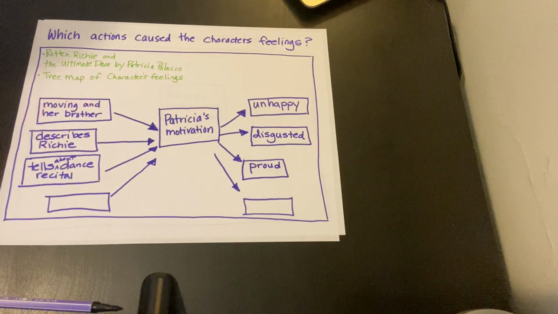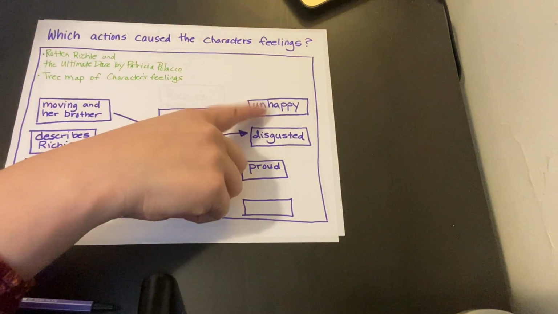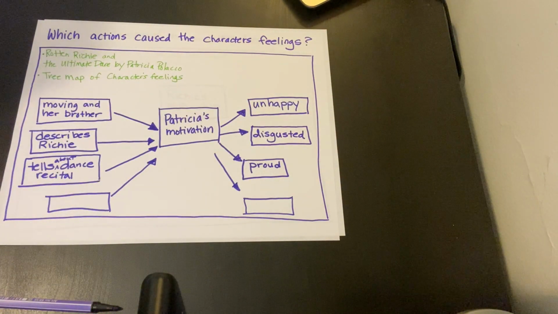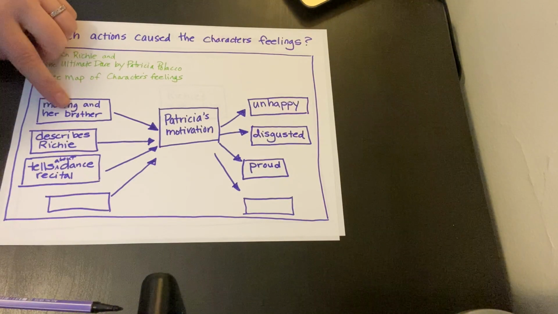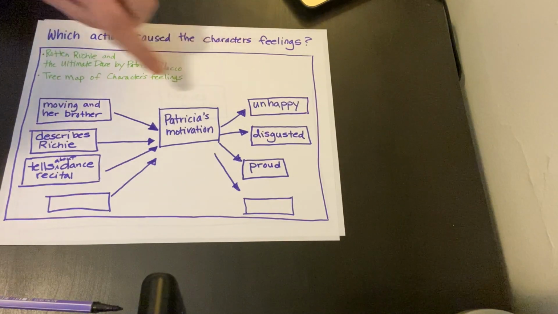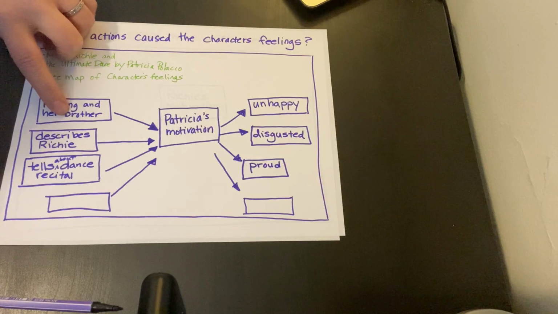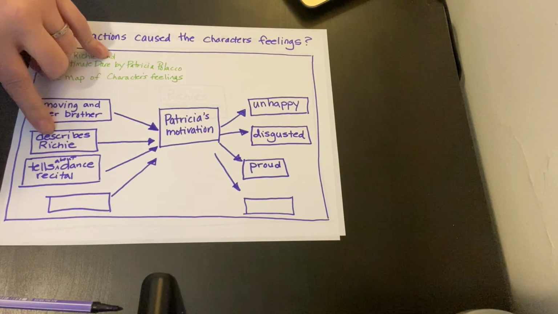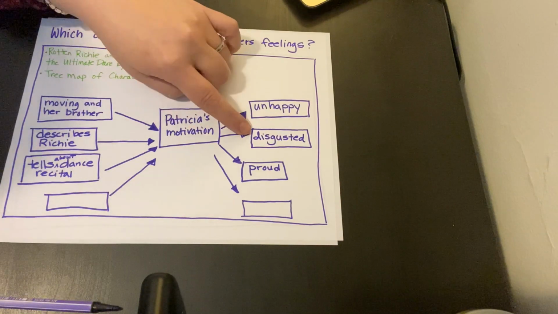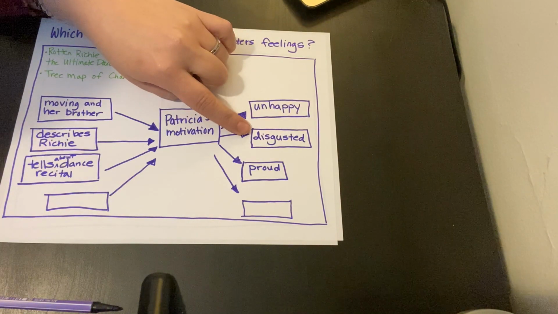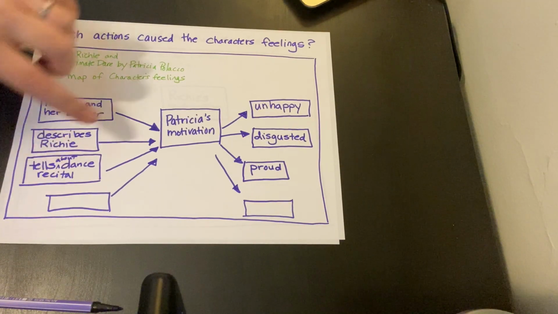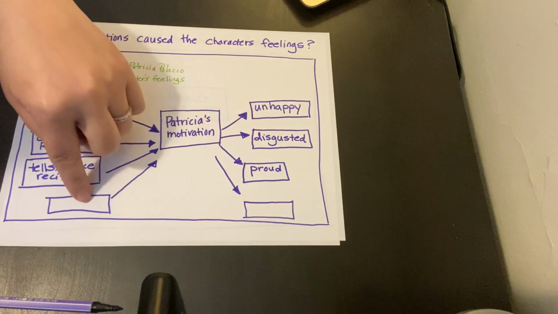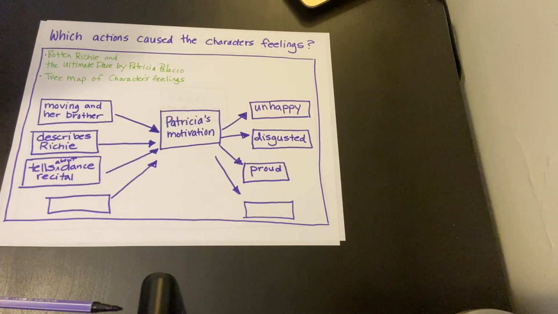So here we looked at Patricia's motivation. What motivated her to be unhappy? That was the effect of her feeling a certain way. And she was moving, and her brother was causing her to feel unhappy, because she was talking about moving and her brother. There's another part here where she describes Richie, and this is motivating her to feel a little disgusted. She's not too pleased with him. Another thing that we can see is here when she tells about her dance recital, that's actually motivating her to be proud. So what are some other cause and effect relationships that you noticed in the multi-flow that you might have written down?